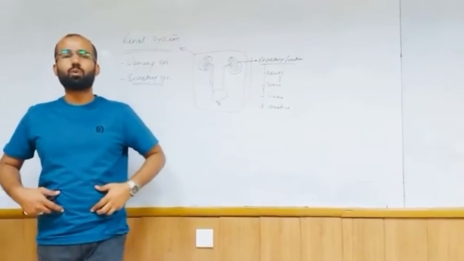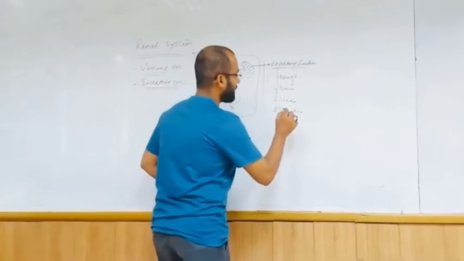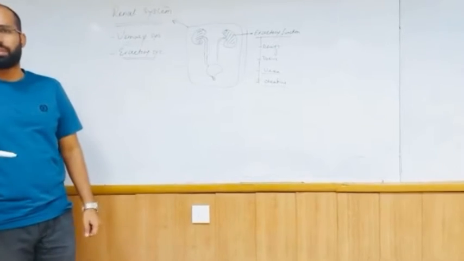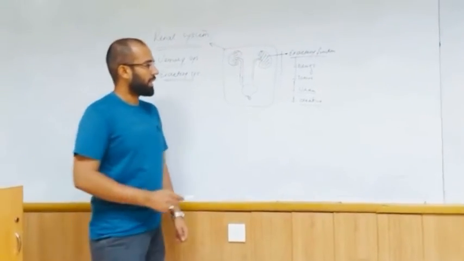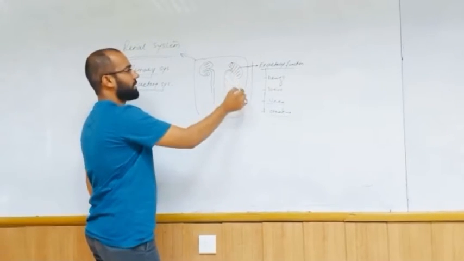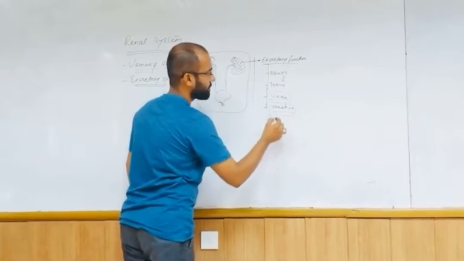To check the normal function of the kidney, we should check the balance of urea and creatinine. We should perform a test and check the urea balance and the creatinine level. Whenever the kidney function is disturbed, these levels may be disturbed.